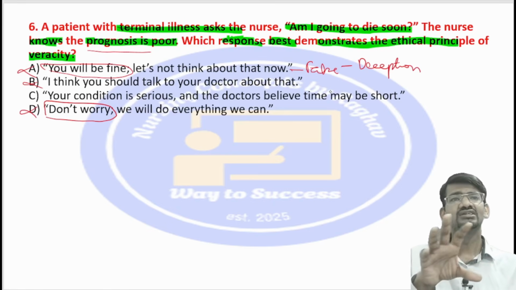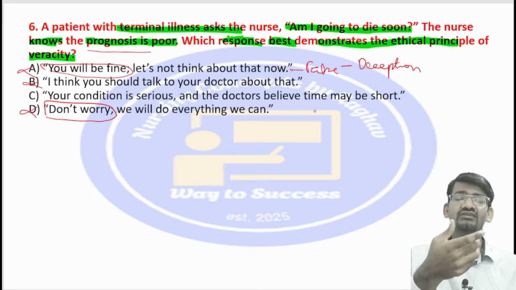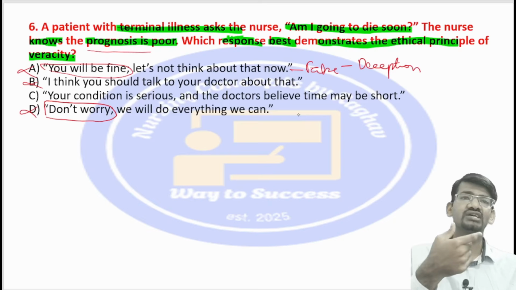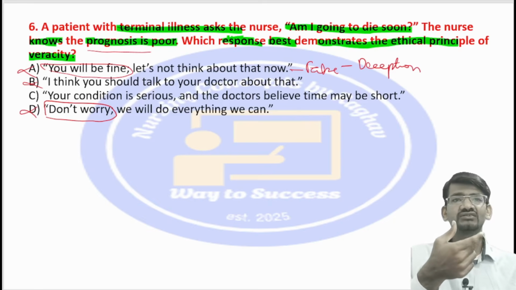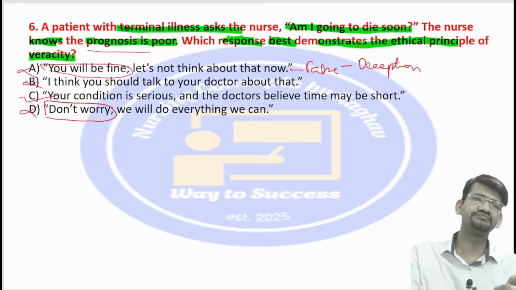That means he is going to die very soon. She has conveyed it in a very ethical manner. This is what we call ethics or professionalism. In the ethical way she has conveyed the information truthfully to the patient. So C will be the right option for this question.